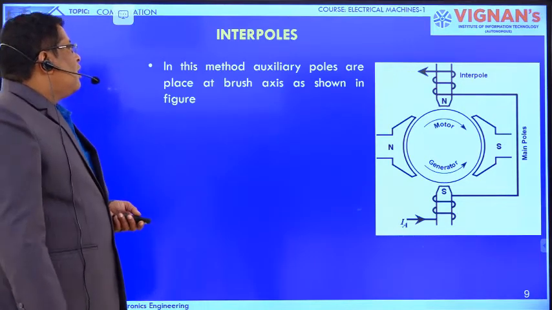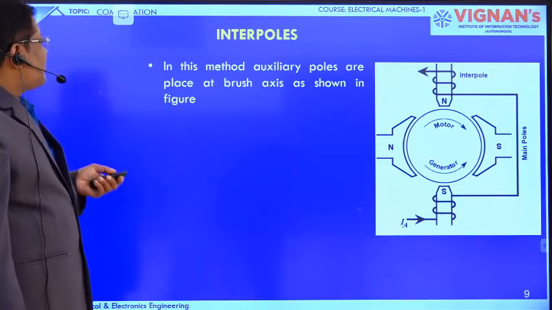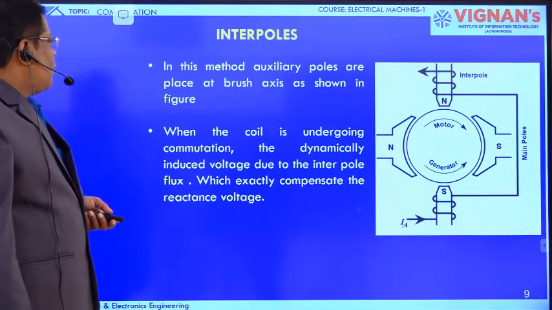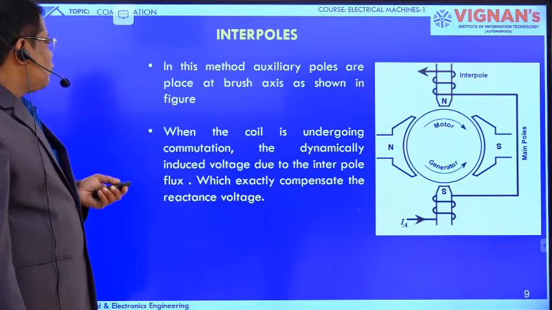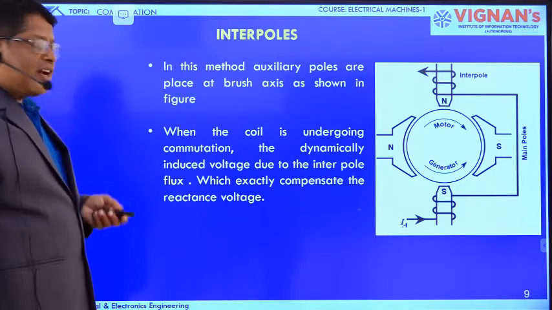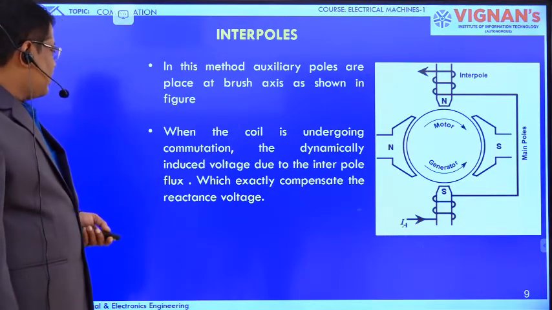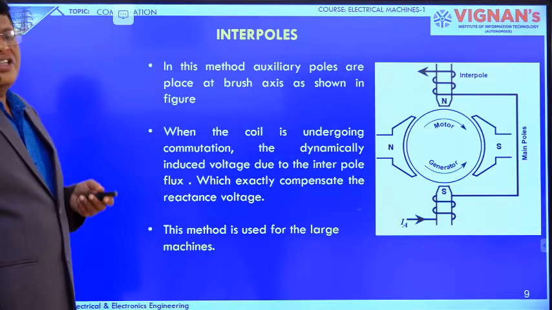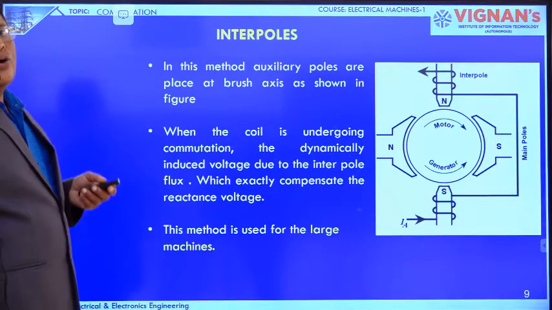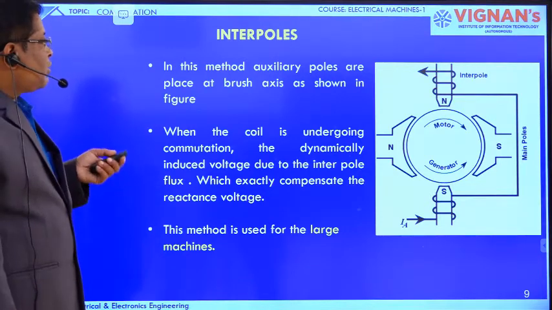In this method, auxiliary poles are placed at the brush axis as shown in the figure. When the coil is undergoing commutation, the dynamically induced voltage due to the interpole flux exactly compensates the reactance voltage. This method is used for large machines. It is not suggested for low-rating machines because it is costly.